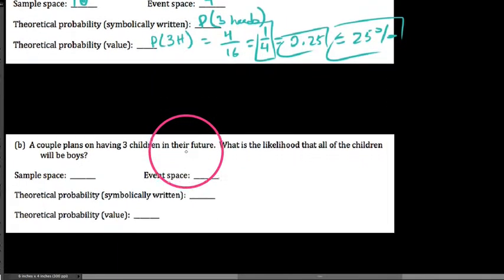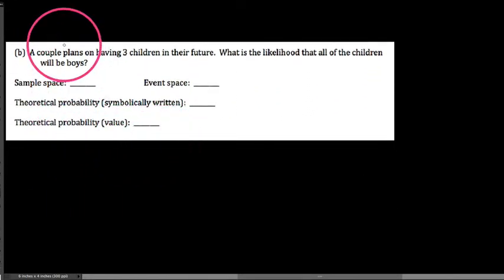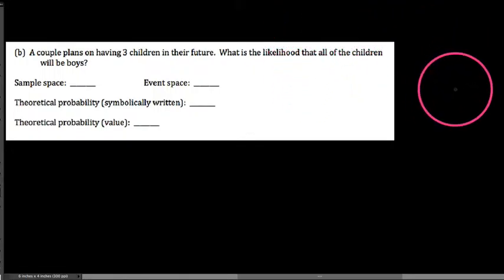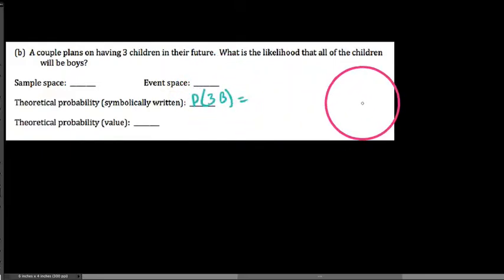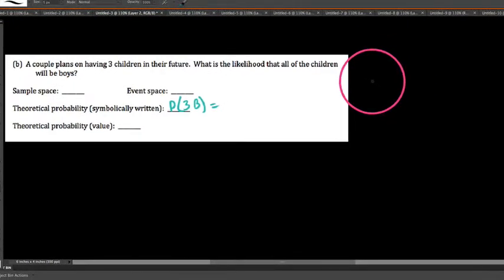And then looking at letter B here, what do you get? So read through this. A couple plans on having 3 children in their future. What is the likelihood that all of the children will be boys? So see what you get here. Start by drawing out your tree diagram and writing out your probability symbolically. So here's what I get. The probability of 3 boys is some ratio, and we would have to list out the sample space.